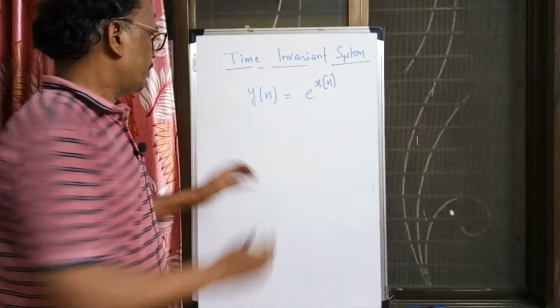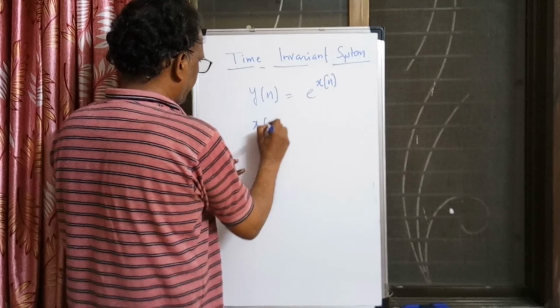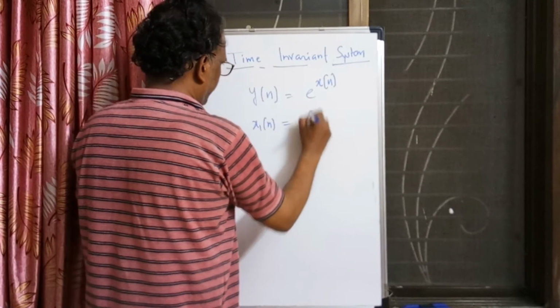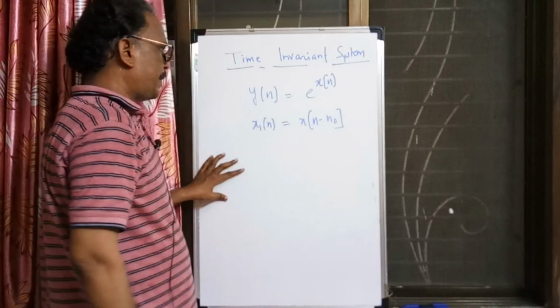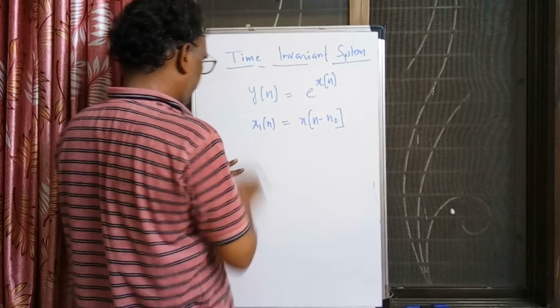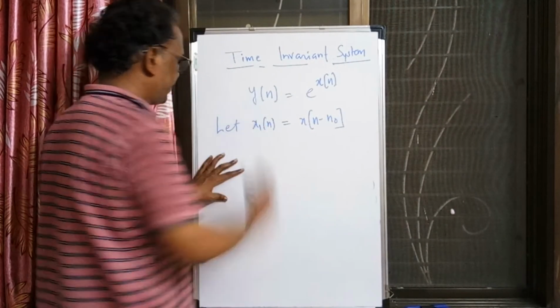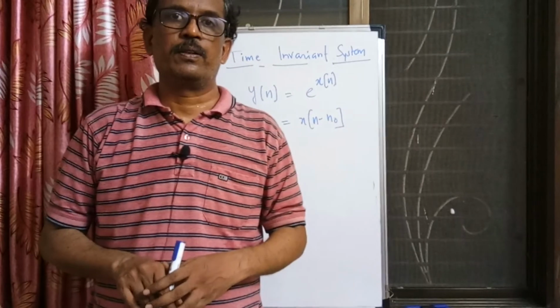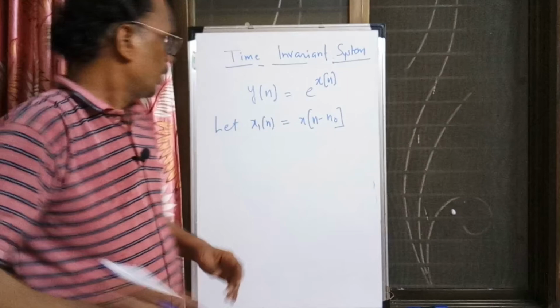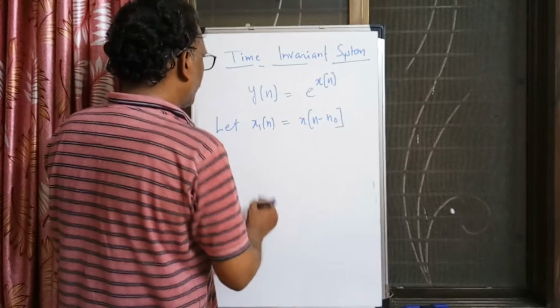So we write x1[n]. Let x1[n] be a signal obtained by delaying x[n] by n naught. This is my assumption. I am constructing the input, which is the delayed version of the input x[n]. If I apply this input, what will be the output?